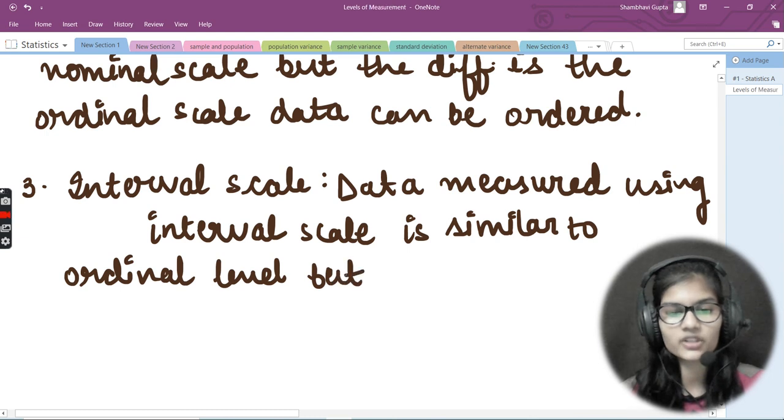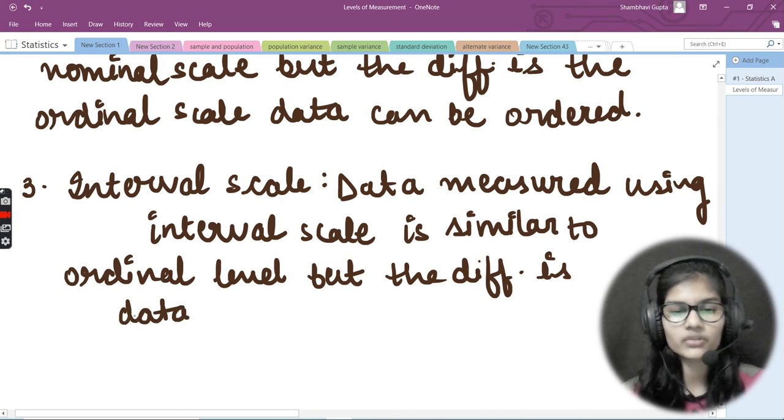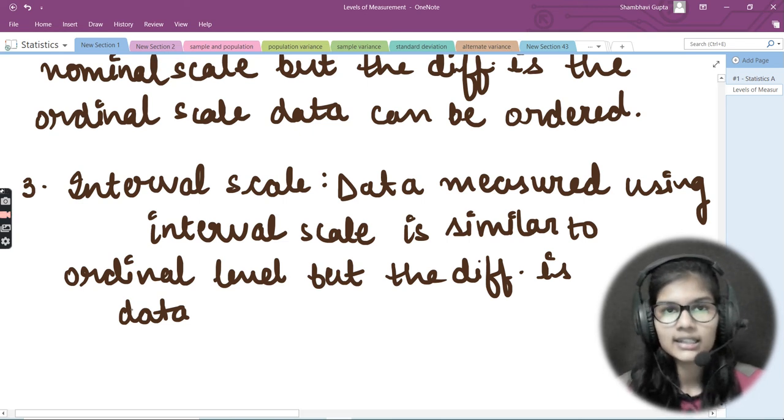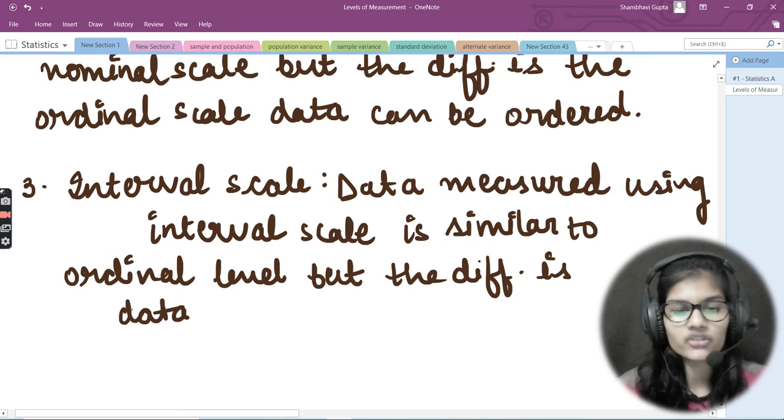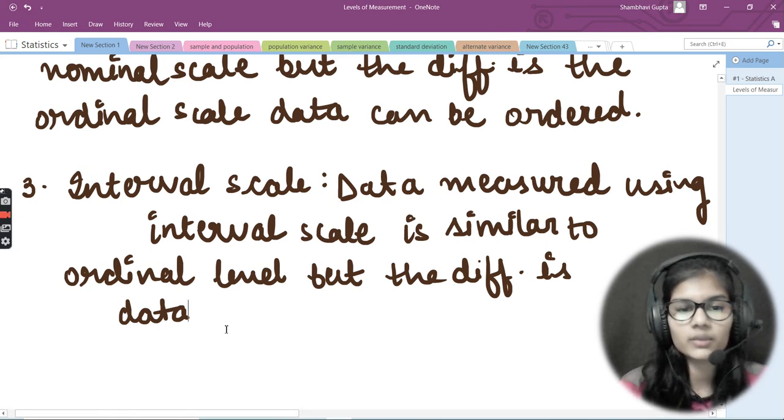The difference is in the data. The difference between the interval scale data can be measured through the data that does not have a starting point. Okay, so this is about the interval scale data.